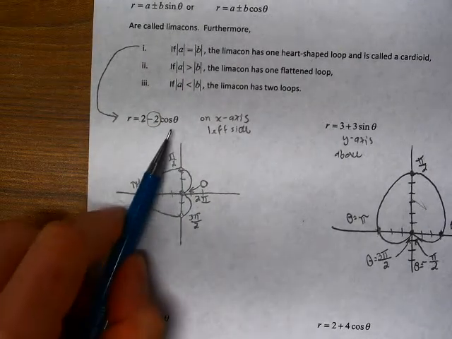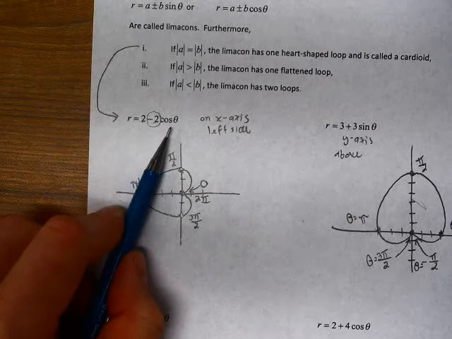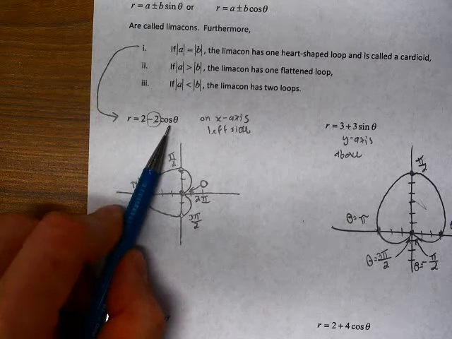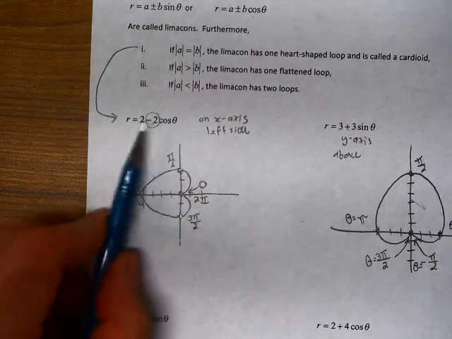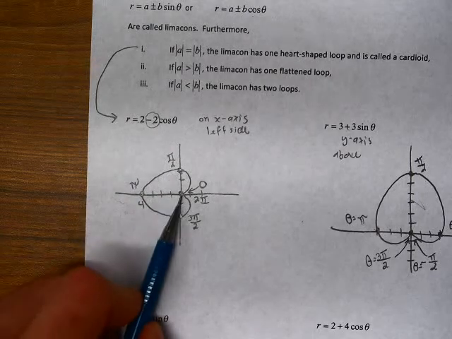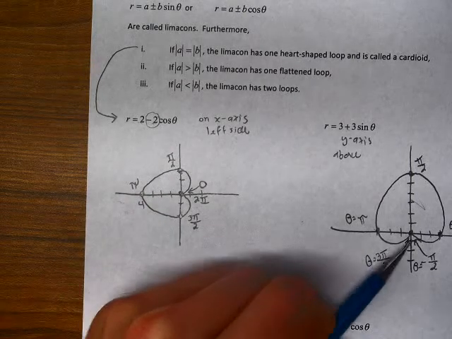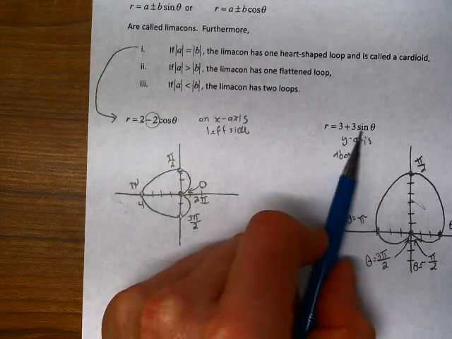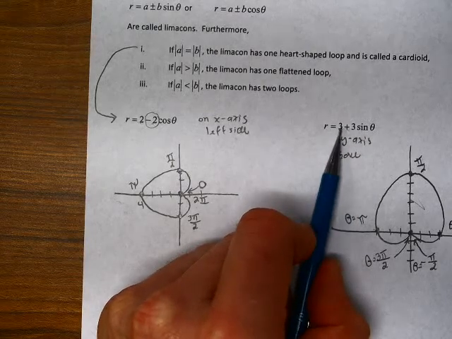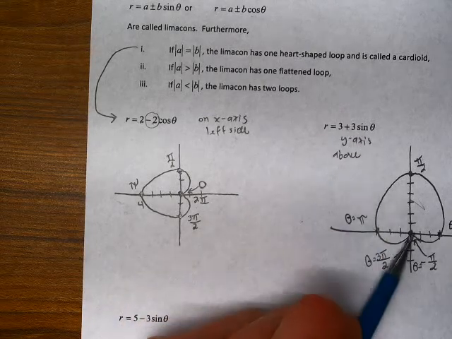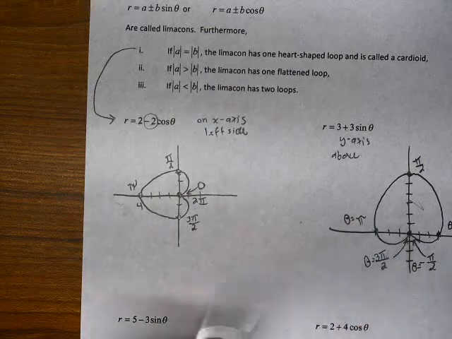The reason for that, of course, is that cosine and sine vary between -1 and 1. So if cosine is equal to 1, then 2 minus 2 is 0, and we touch that origin. In the same way here, if the sine is equal to -1, we get 3 plus 3 times -1, which is 0, and we touch the origin there.